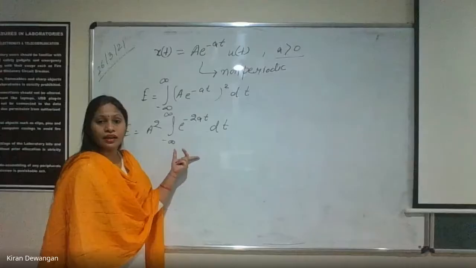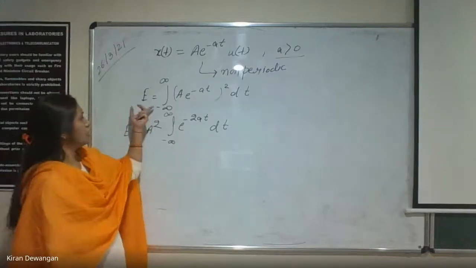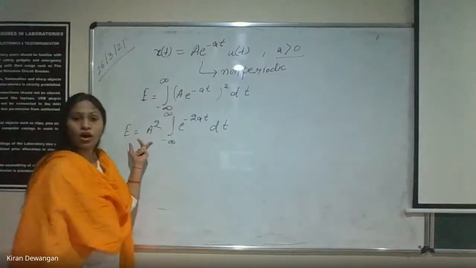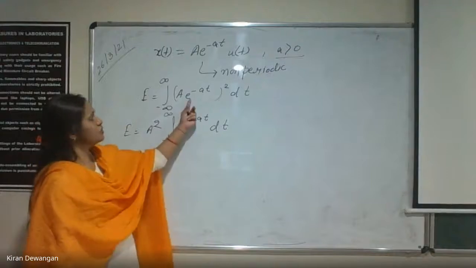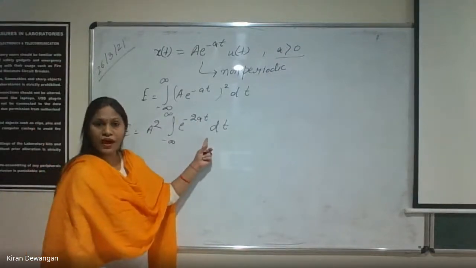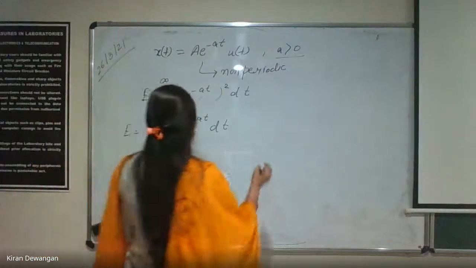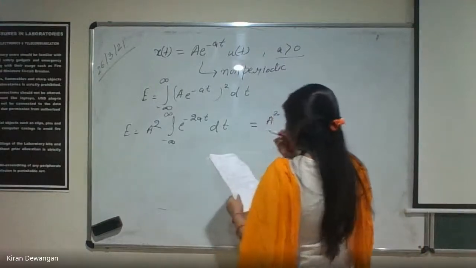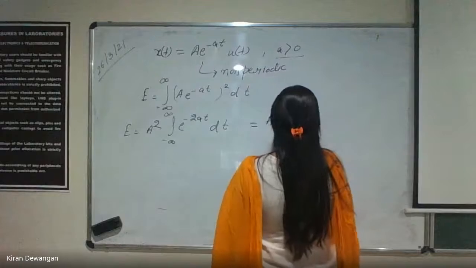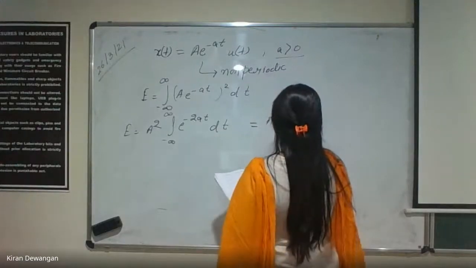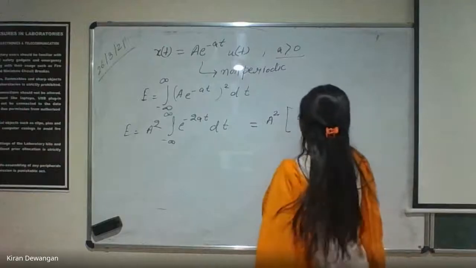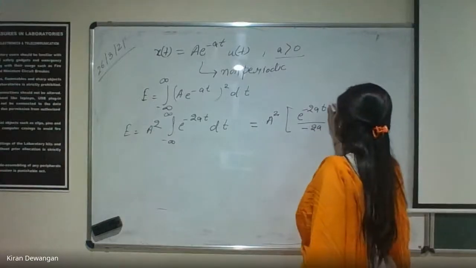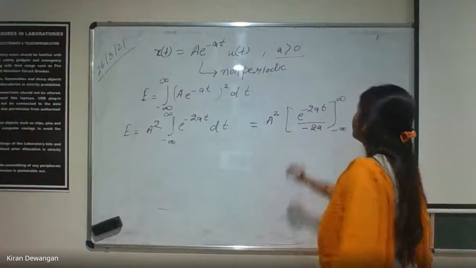Students, yes, reply. Is this step clear? This is very simple. I have just taken a out since it is a square of the signal, so it will be a square, and that is a constant value that will be taken out. Now this becomes e to the power minus 2at because it is a square value. Okay? Now this we need to integrate. A square is as it is outside. After integration this becomes e to the power minus 2at by minus 2a, right? The limit is minus infinity to plus infinity.